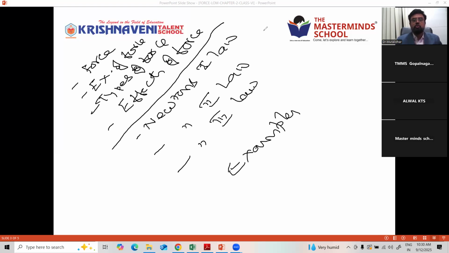Once you go through them, you can understand how frequently we come across Newton's laws in our day-to-day life. Everywhere you can see Newton's first law, second law, or third law. But the only thing is, you need to identify which one is the first law, which one is the second law, and which one is the third law of Newton. Right? Hope you are done with this chapter.